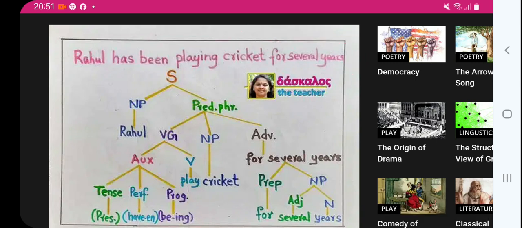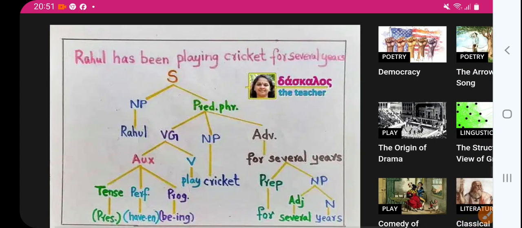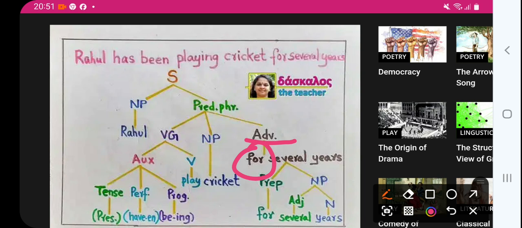That is the adverbial phrase. Actually, for is a preposition, so that should be written here. Then several years: several is an adjective followed by the noun years, so that's a noun phrase, this way.